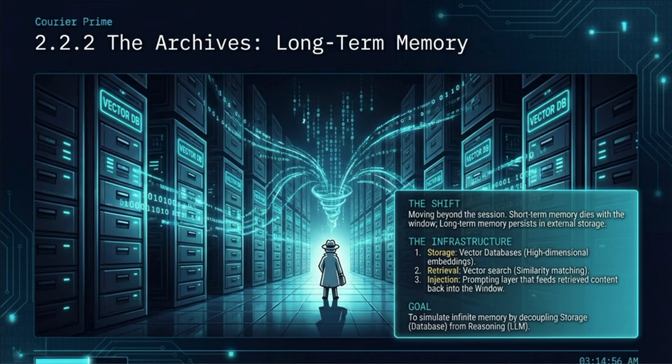In the bare model, reasoning and memory are fused together. But by using a vector database, we allow the brain to focus on the current task while the archives hold the vast library of experience. This allows a junior engineer agent to recall a project from 6 months ago just as easily as a human would by going to the filing room and pulling the right folder. This persistence is what gives agents their long-term utility in the enterprise.